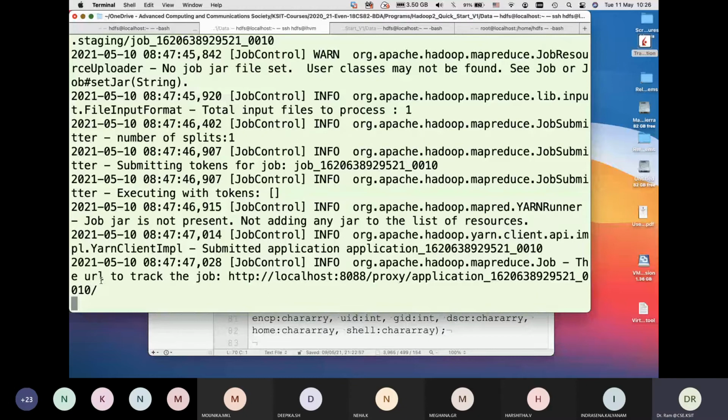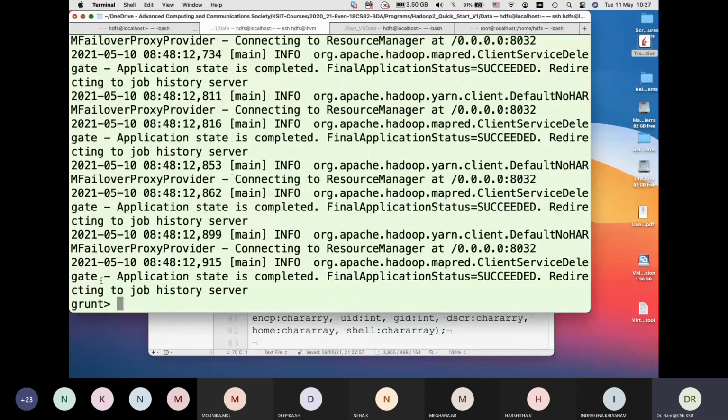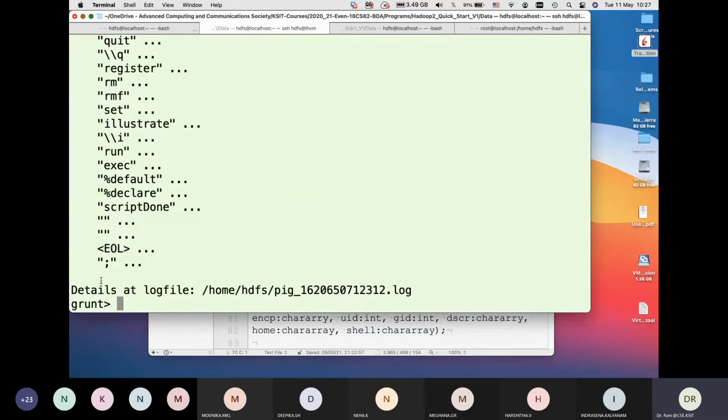So make sure if you are running in local mode, it will happen locally. If you are running in MapReduce mode, it will be created in HDFS. So now we can look at hdfs dfs -ls IDs.